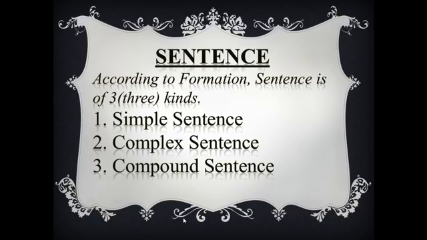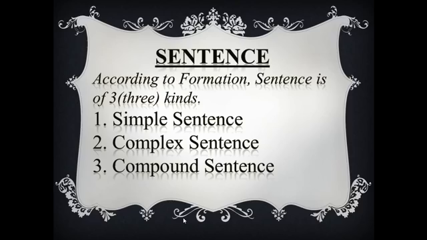So, a complex sentence is really very easy to trace. When you find a subordinate clause with a principal clause, it is a complex sentence. When you find only a principal clause, this is a simple sentence.